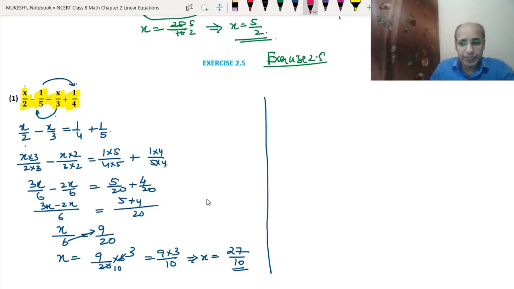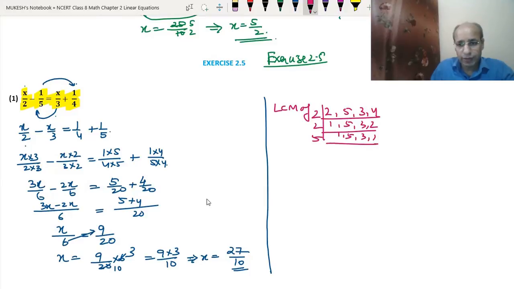Okay, we can take the LCM of 2, 5, 3 and 4. So the LCM became here 2 into 2 is 4, 5 fours are 20, 3 twenties are 60.